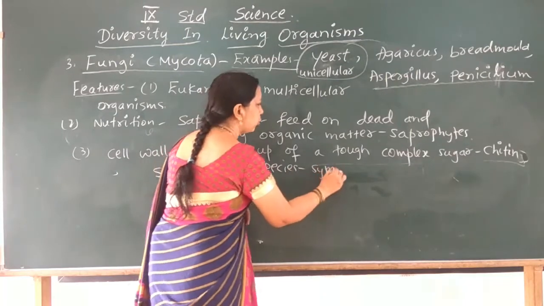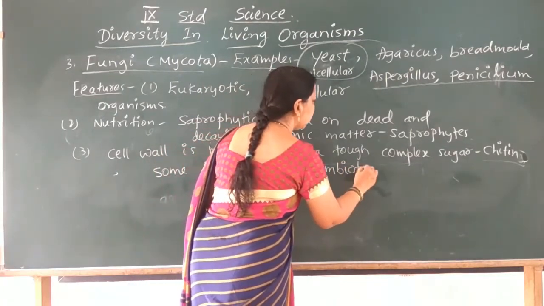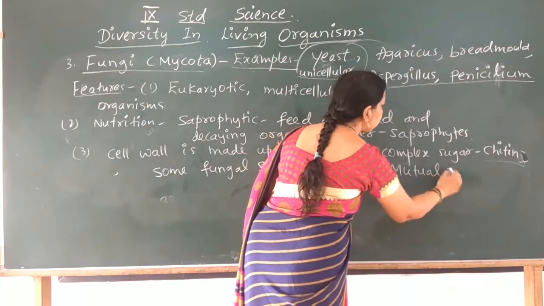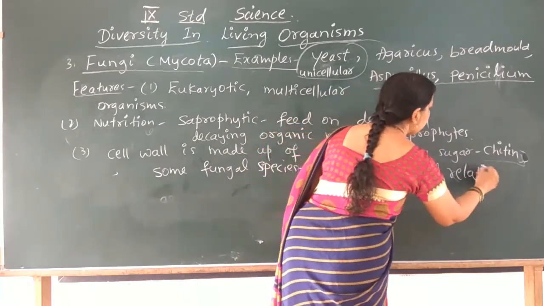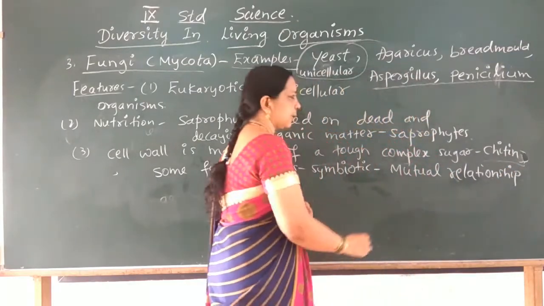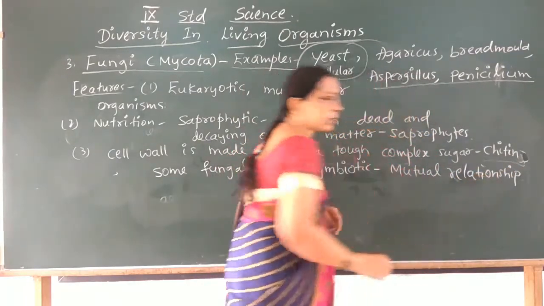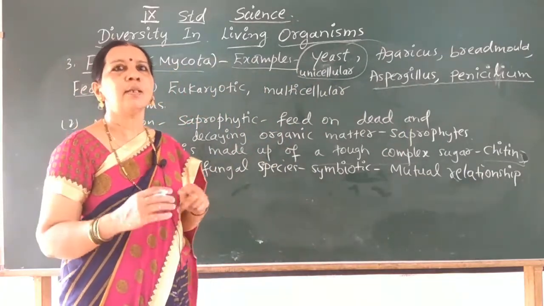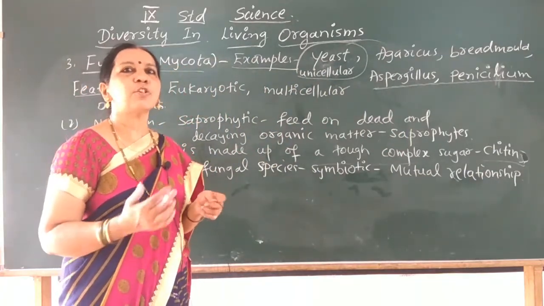Symbiotic means, as you have learnt in your previous classes, a mutual relationship, where two organisms live together sharing the food and shelter.